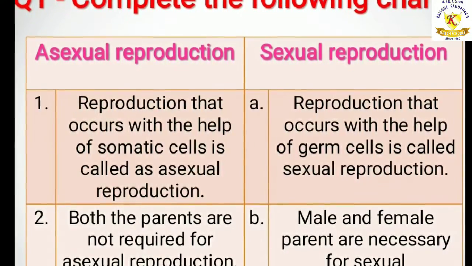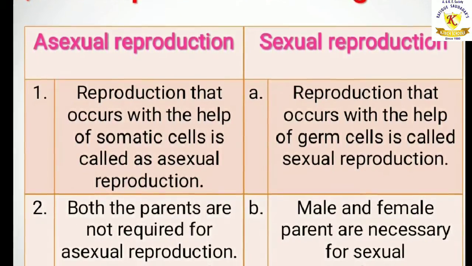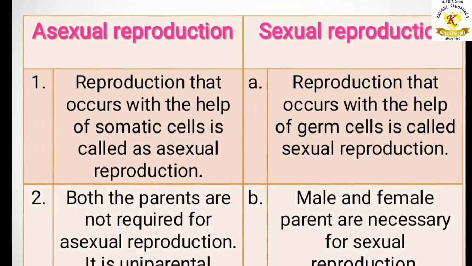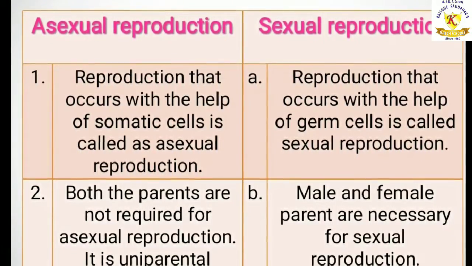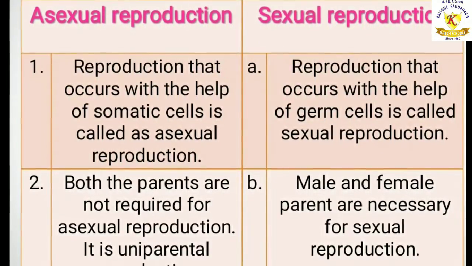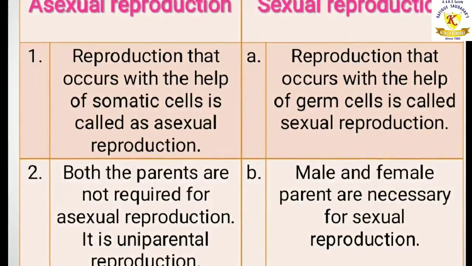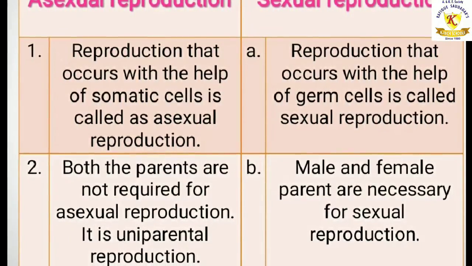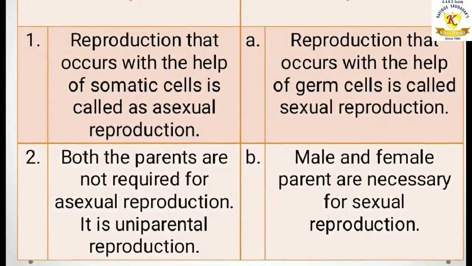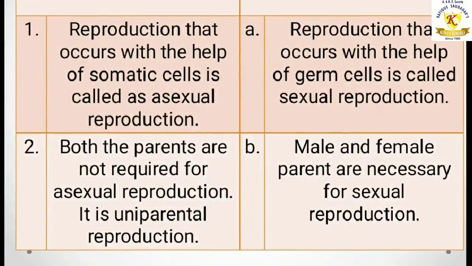First point. Reproduction that occurs with the help of somatic cells is called asexual reproduction. Reproduction that occurs with the help of germ cells is called sexual reproduction. Second point. Both the parents are not required for asexual reproduction. It is uniparental reproduction, whereas male and female parent are necessary for sexual reproduction.